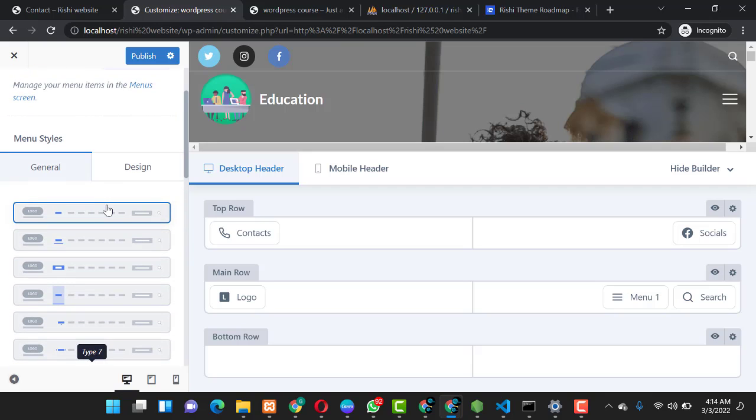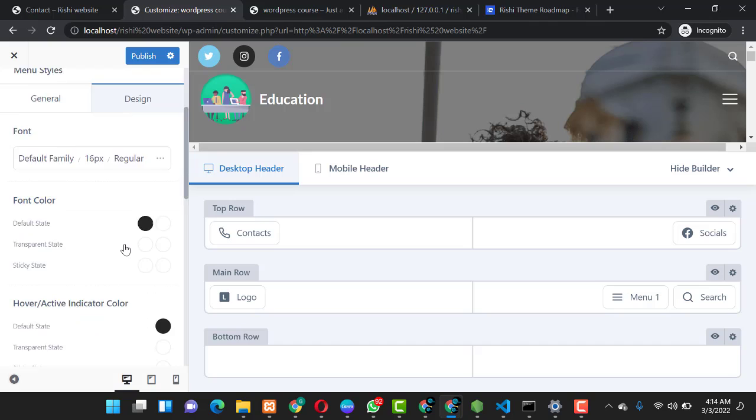So guys, you can also choose over here how you want your menu styles to work. This first one is really good. You can choose the second one, where whenever you hover over it, the text is underlined. This one, when you hover over it, is boxed. When you hover over this one, it has a background overlay, and this one has a dot, this one has 2 dots on the side. So I like this one in particular, so we can choose this one for our menu.